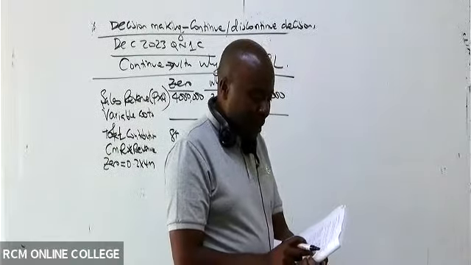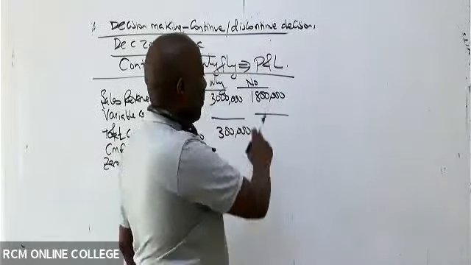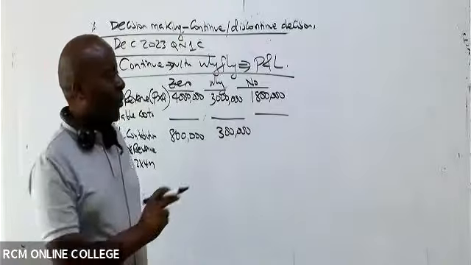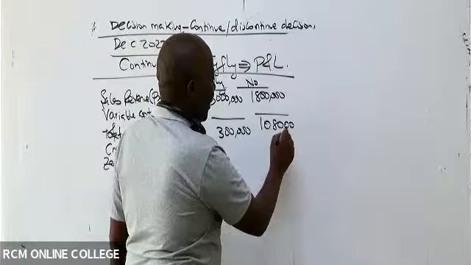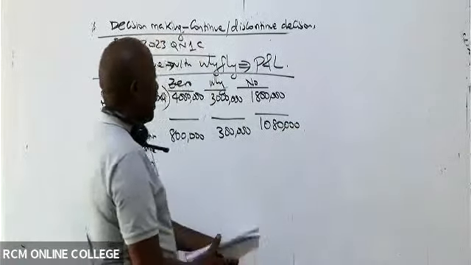The examiner has told us 60% of 1.8 million. 1,080,000. Now, can you kindly then give me the variable cost?